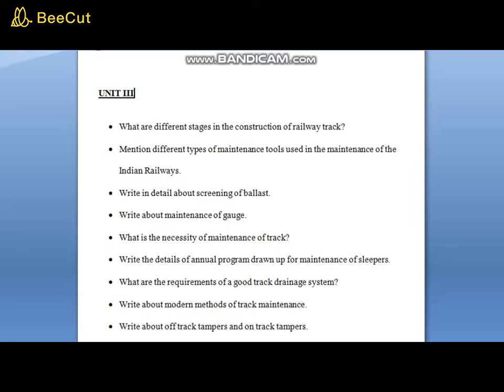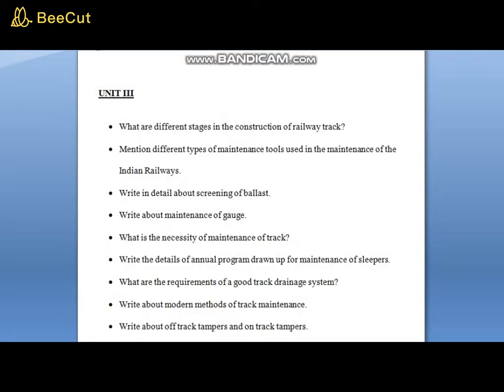Next, write in detail about screening of ballast. Next, write about maintenance of gauge. The next question: what is the necessity of maintenance of track? Then write the details of annual program drawn up for maintenance of sleepers.